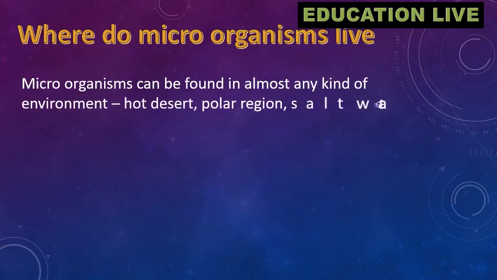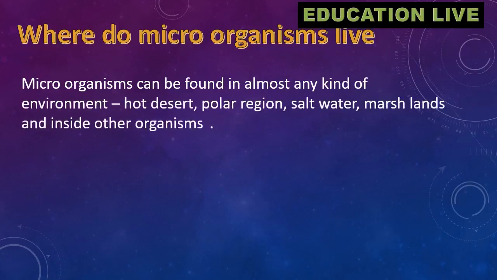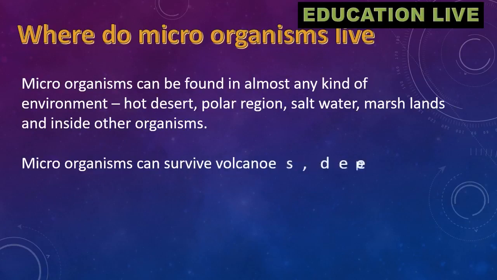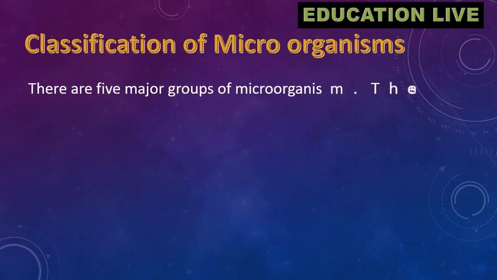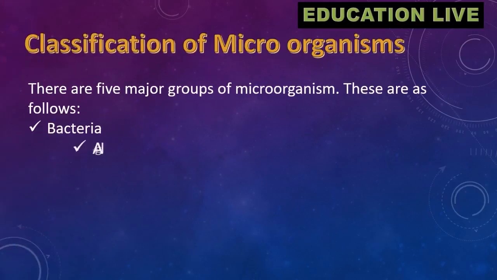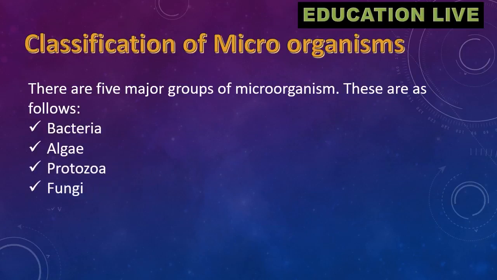Microorganisms can be found in almost any kind of environment: hot desert, polar region, salt water, marshlands, and inside other organisms. Microorganisms can survive volcanoes, deep sea, and even vacuum. Classification of microorganisms. There are 5 major groups of microorganisms. These are as follows: bacteria, algae, protozoa, fungi, viruses.